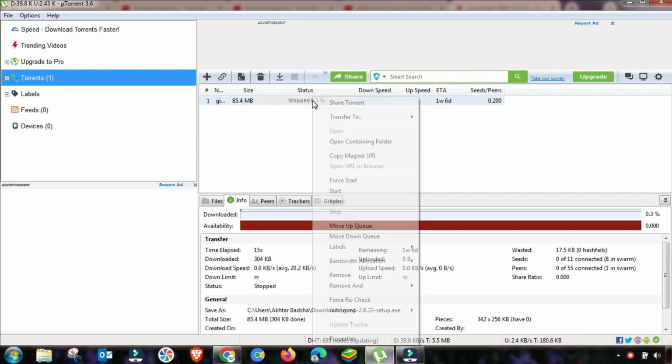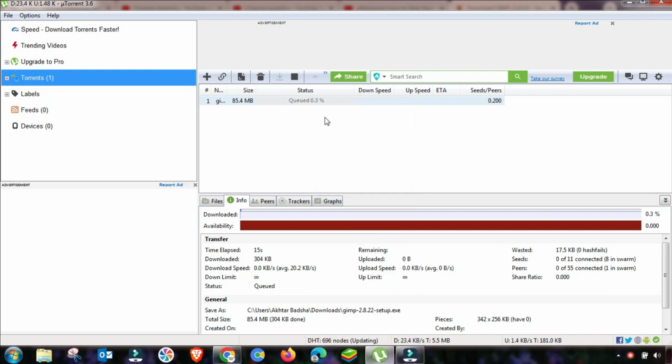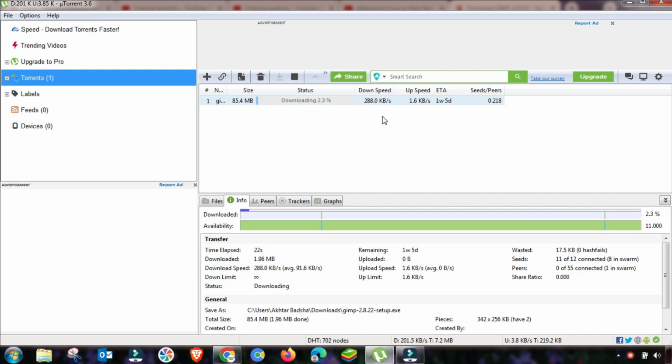So I have removed it, and now I am starting it again, and you can see that this download speed will be increased. So this is a simple way: you have to stop your seeding or remove your seeding download from uTorrent. Then your active download speed will be increased.